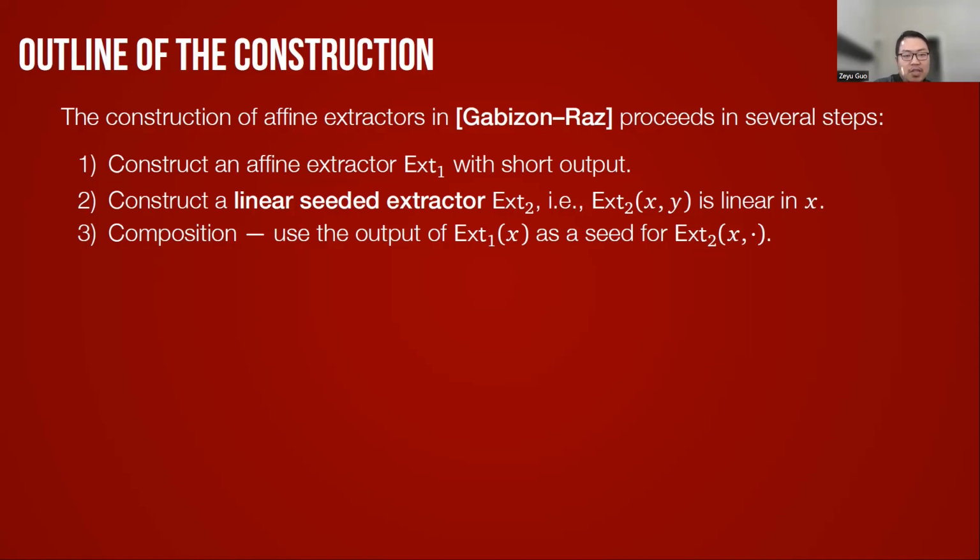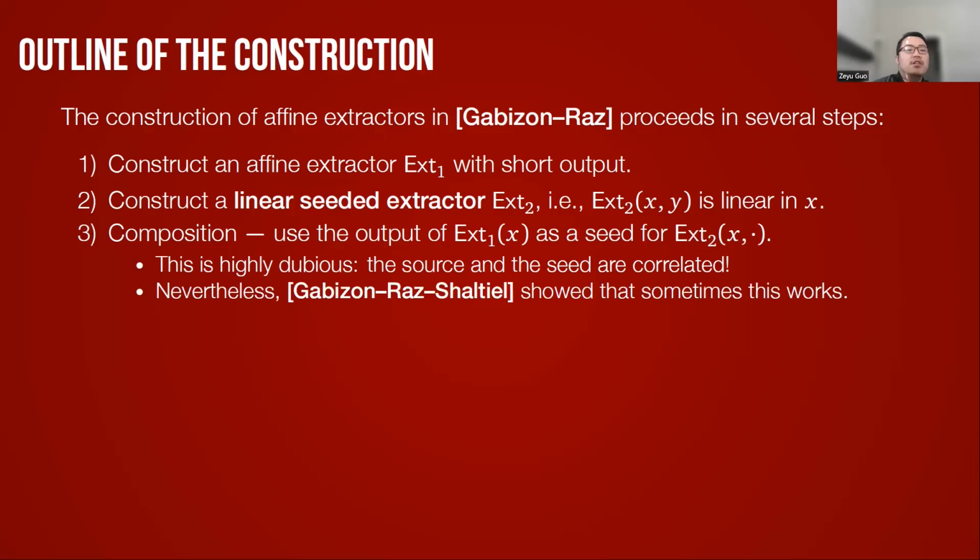Note that this composition is highly dubious. It's not obvious why it works, because the source and the seed are correlated. However, the paper by Gabizon, Raz, and Shaltiel shows that sometimes this idea works. This is an idea they call recycling randomness. Here in particular, using the structure of affine sources, and the fact that the seeded extractor is linear, we can show that this composition works. So this is the construction of Gabizon and Raz for affine sources, and our construction generalizes this framework as follows.